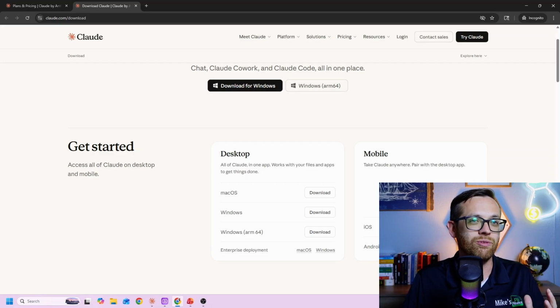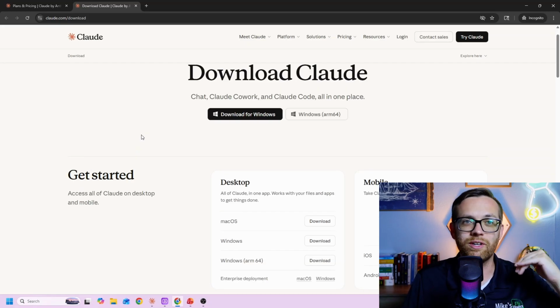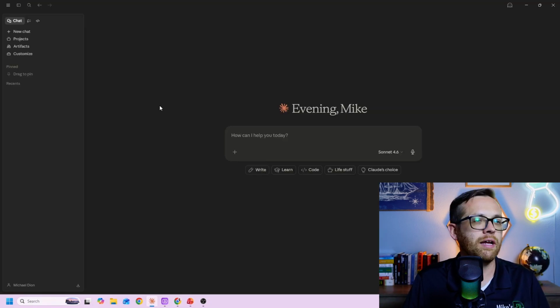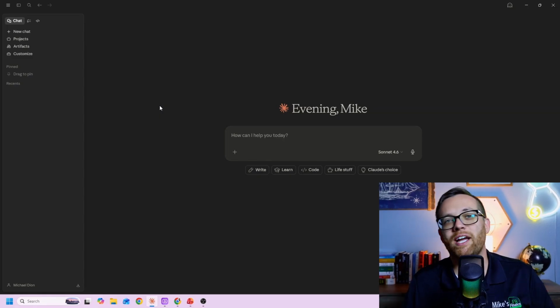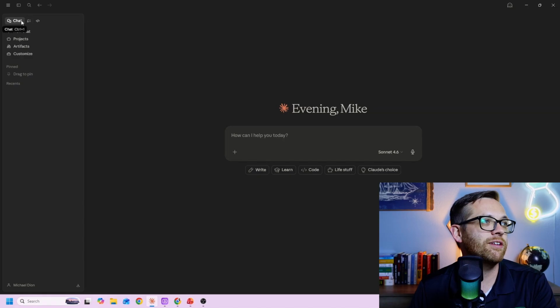There's also some really cool stuff you can do with running Cowork on your mobile device. We'll mention that when we get to that section. From there, it's a simple traditional download and install, and then you're going to get to the desktop application. Now within the desktop application, it's going to open and it's going to look a lot like any of the chat tools you've used online. The biggest difference is right up here on the top, you're going to see the 3 different functions that we'll be going through in the course.